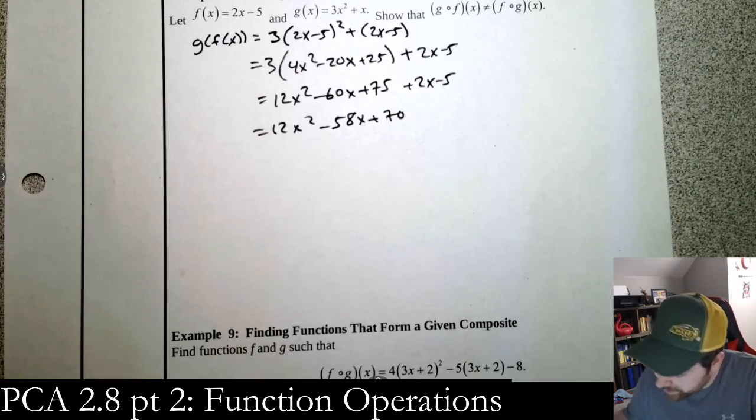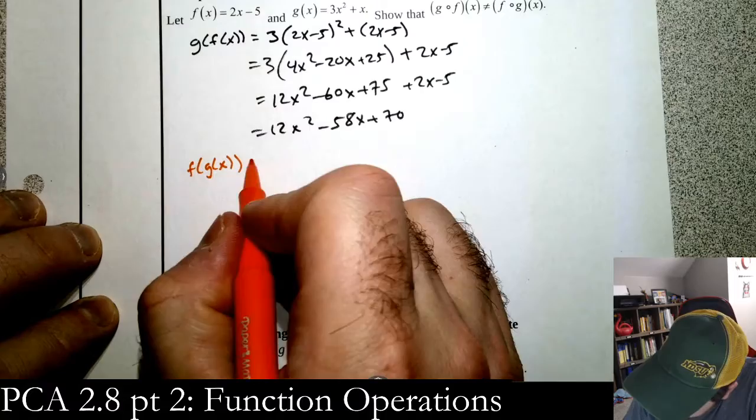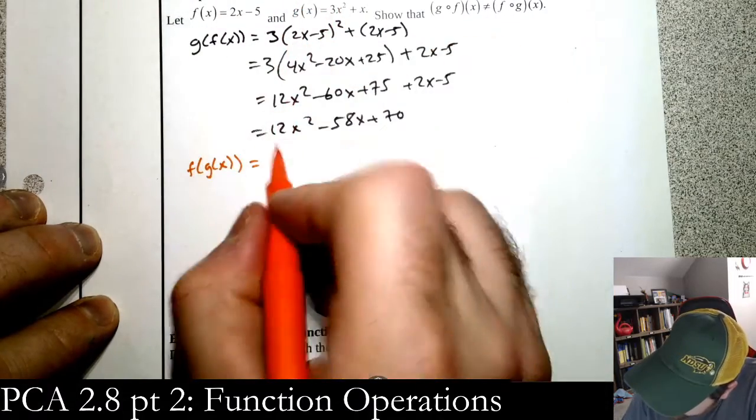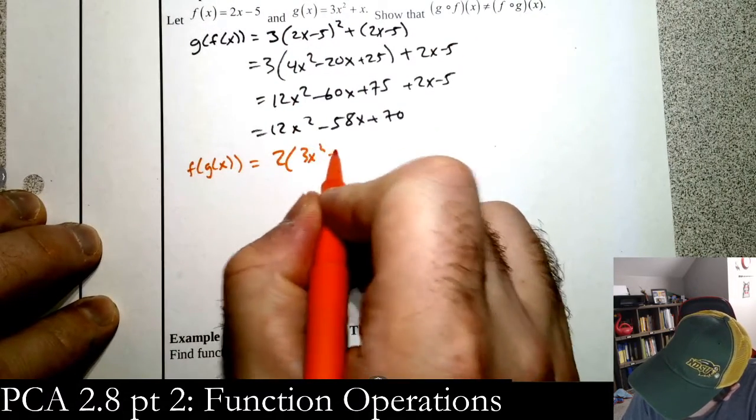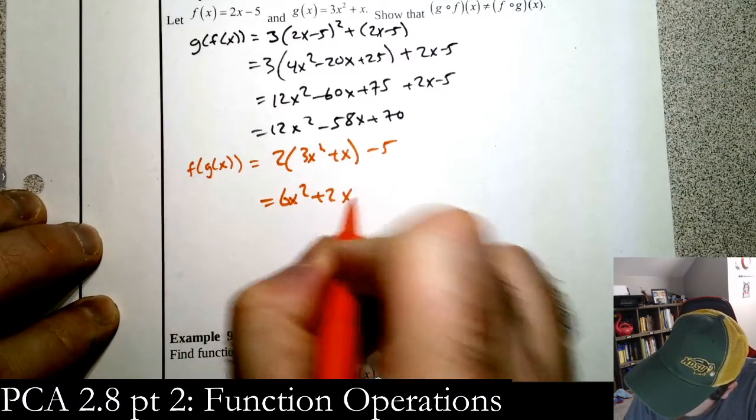We'll do the same thing for f of g of x. So we plug g into f now. So we have 2 times (3x squared plus x) minus 5. So that's 6x squared plus 2x minus 5.